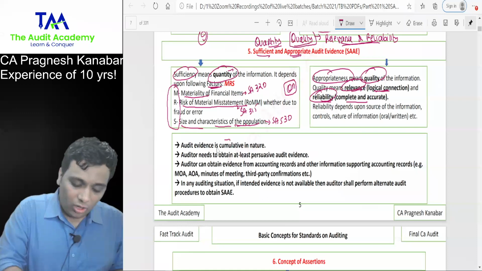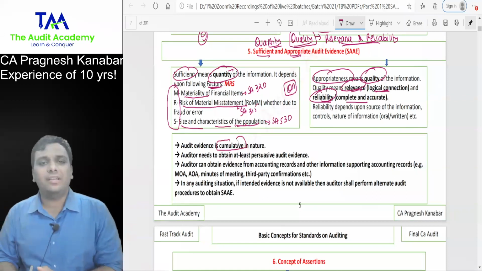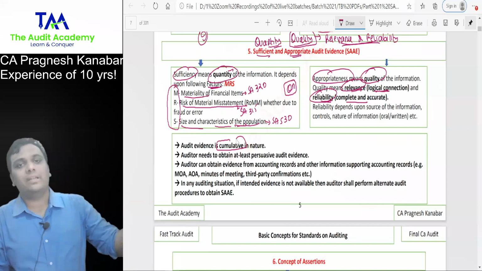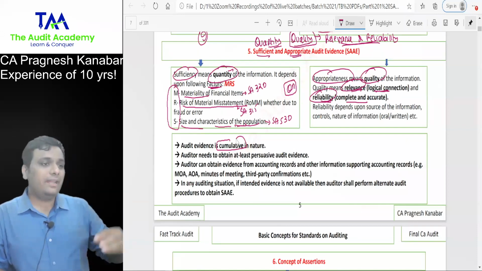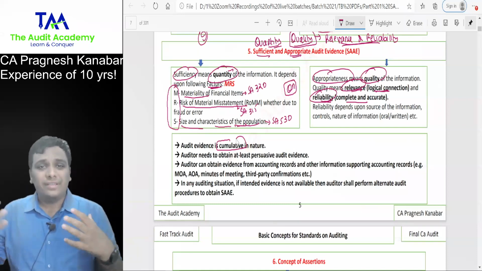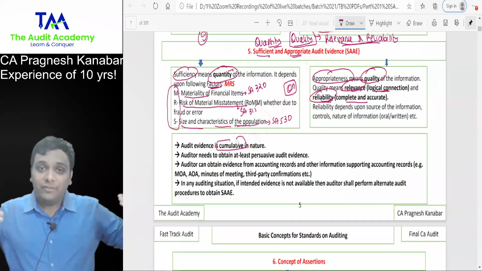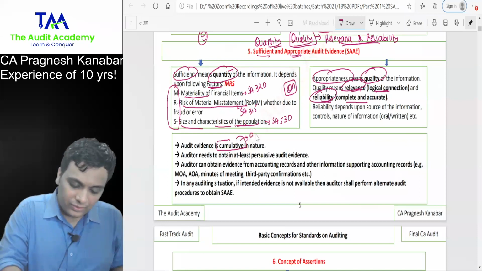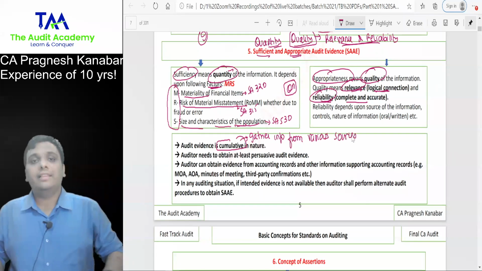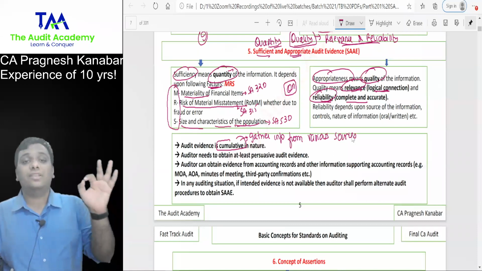Audit evidence is always cumulative in nature. What is cumulative? If we are verifying purchase, we will consider purchase order, purchase invoice. Then obviously the communication from the supplier, the goods received note. So we gather information from various sources. That is why we say audit evidence is always cumulative in nature.